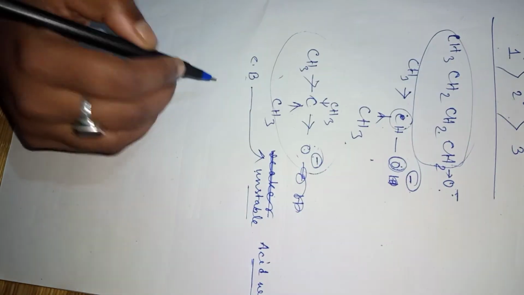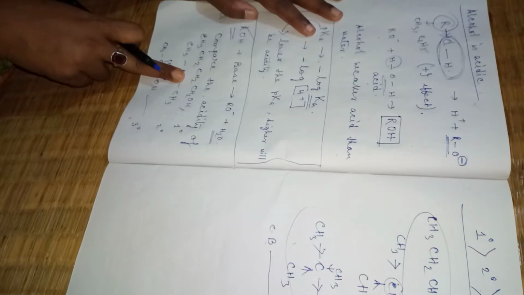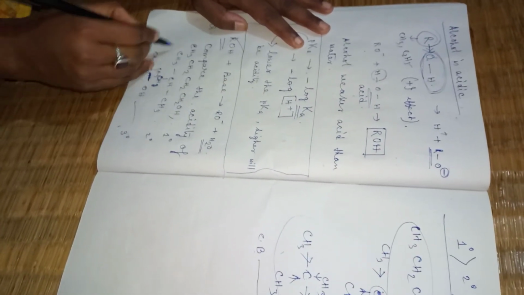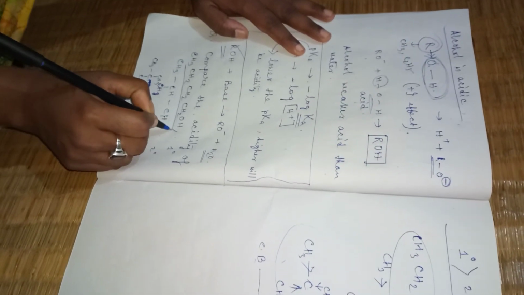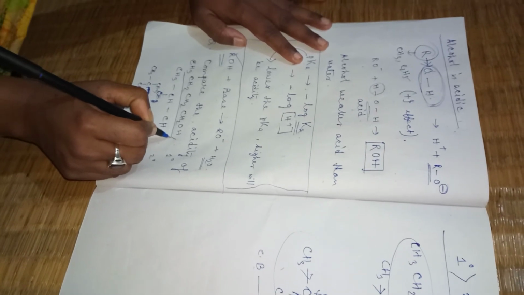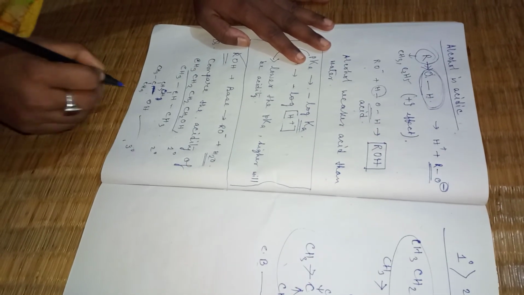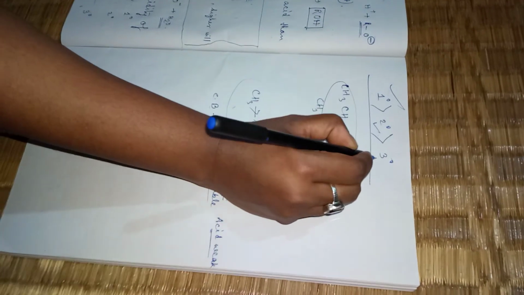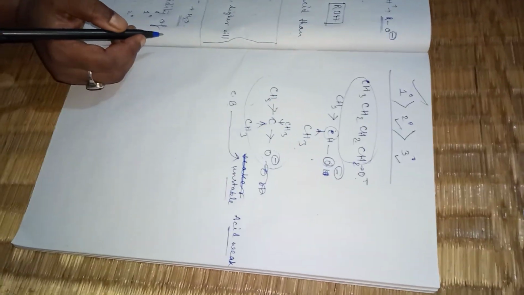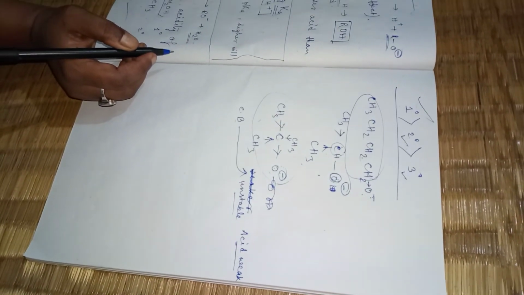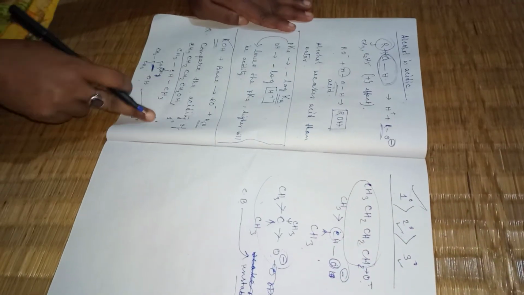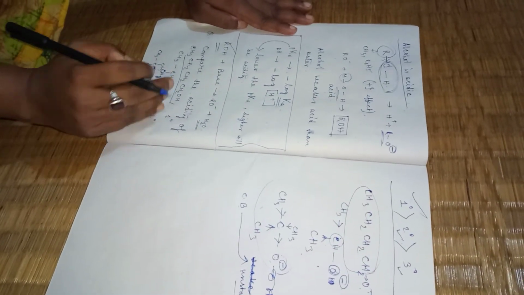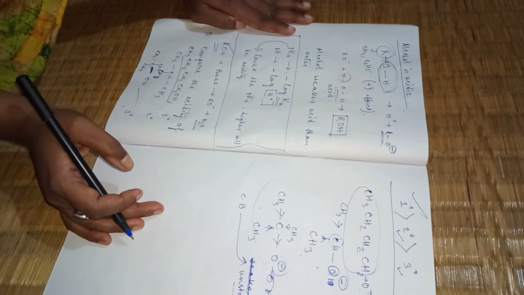So in these three acids, from which we have got these conjugate bases, this acid will be highly acidic, then this acid, and the last acidic will be this one. So we can write down that the primary alcohol will always be more acidic than the secondary than the tertiary. Am I clear to all of you? Okay, so this is the acidity we have compared between the primary, secondary and tertiary alcohol.